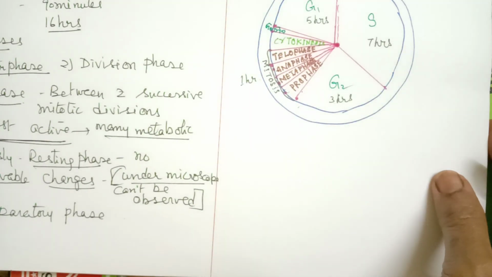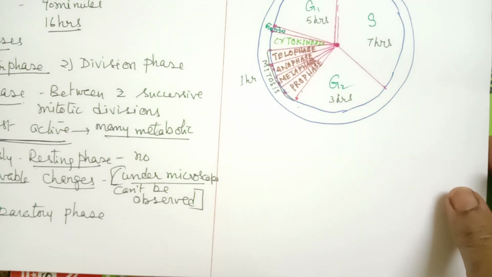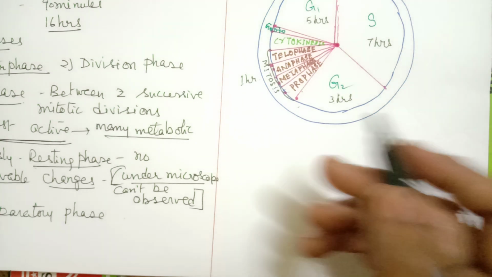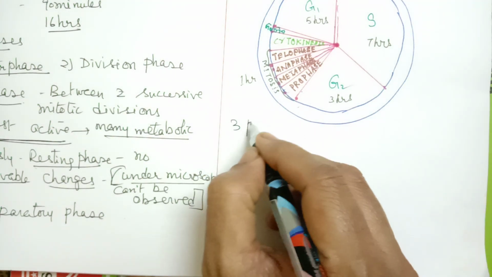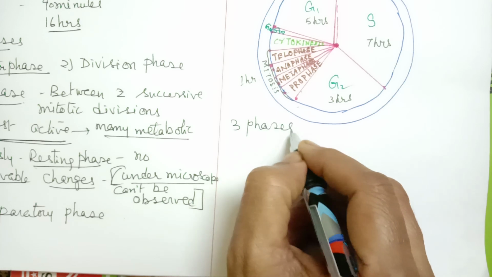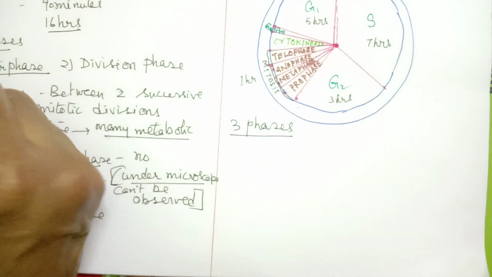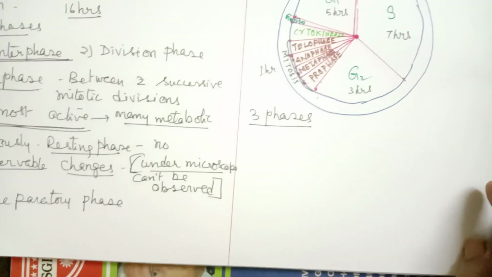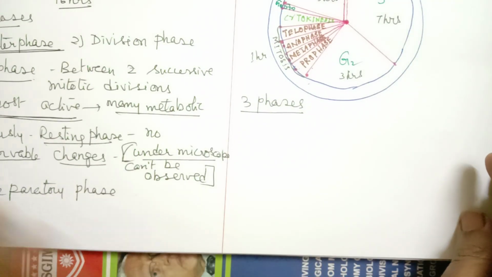Now let us see what all the changes taking place in interphase are. Interphase can be divided into three phases. So let us see what the three phases of interphase are.